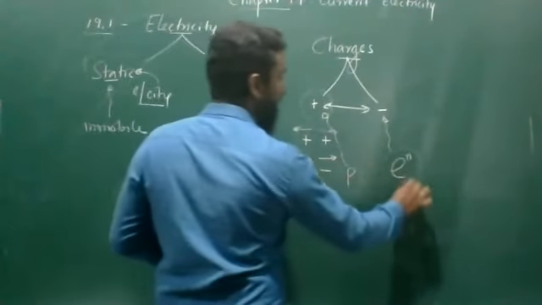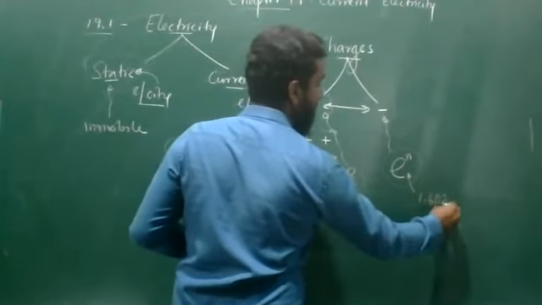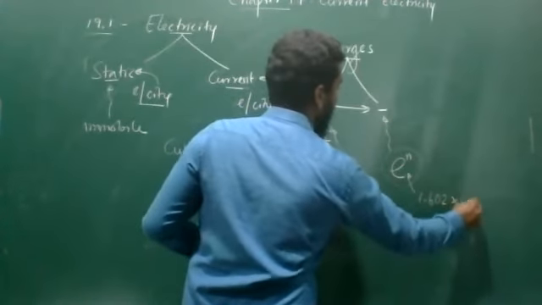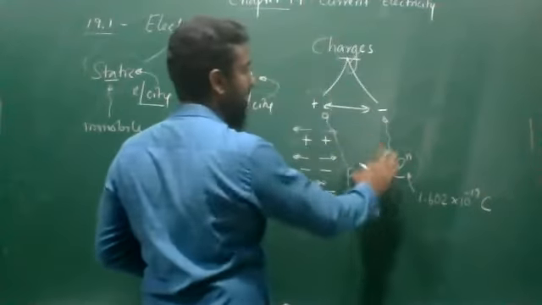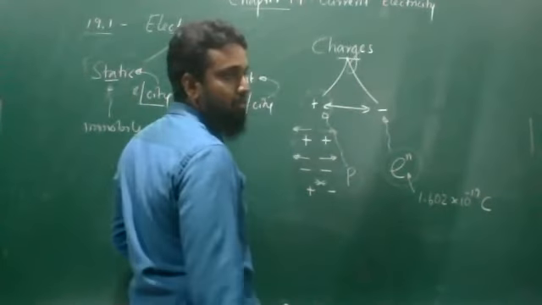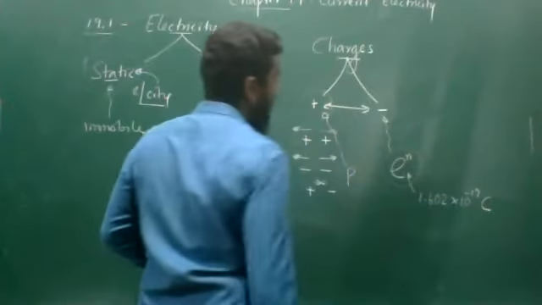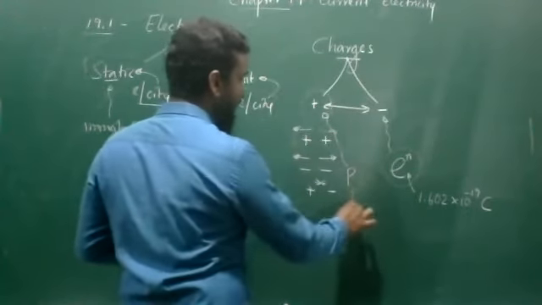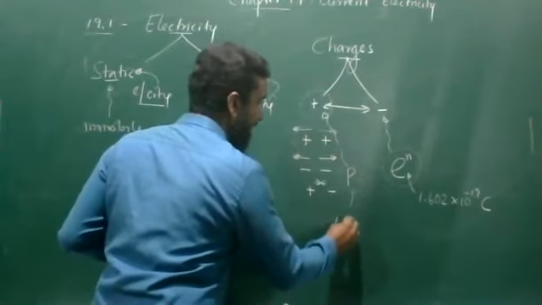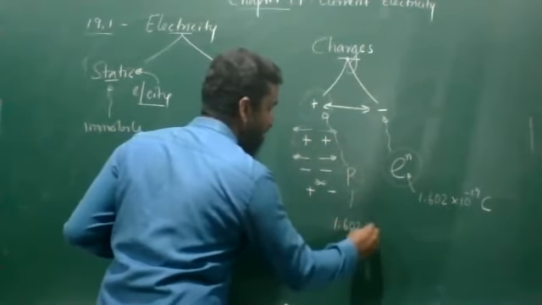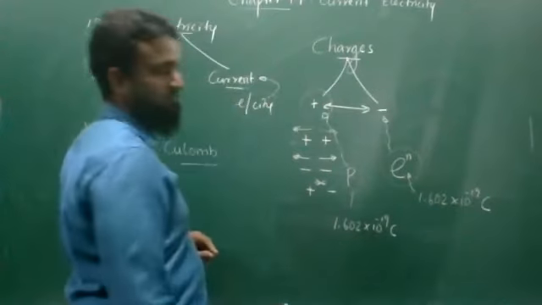If you take an electron, 1.602 into 10 to the power of minus 19 coulombs of charge is present, which should be given in the term of coulomb. If you take the positive, the proton, it has the same amount of coulombs.